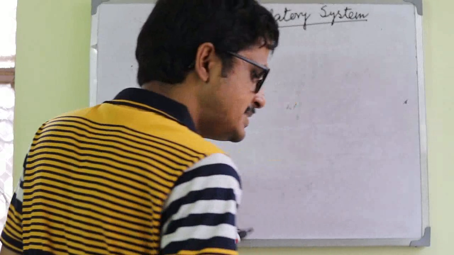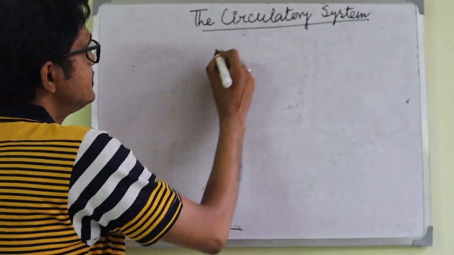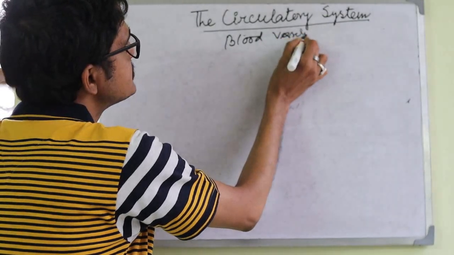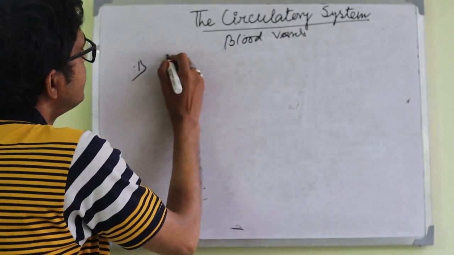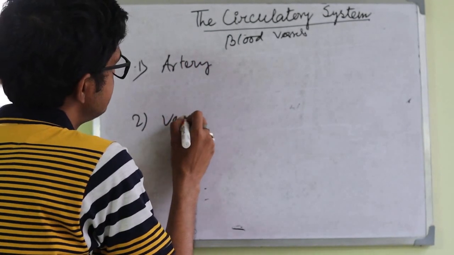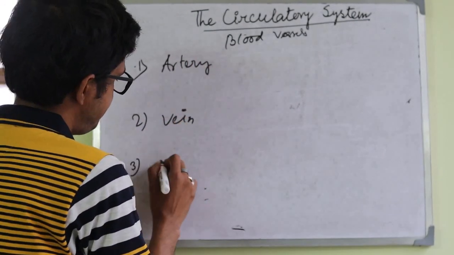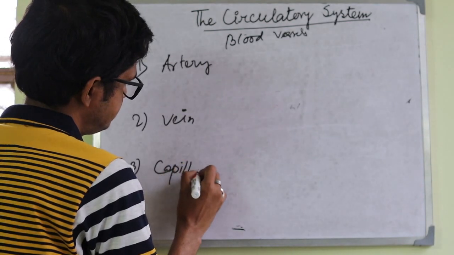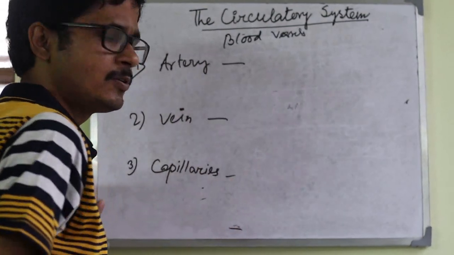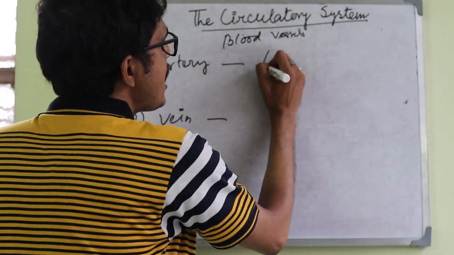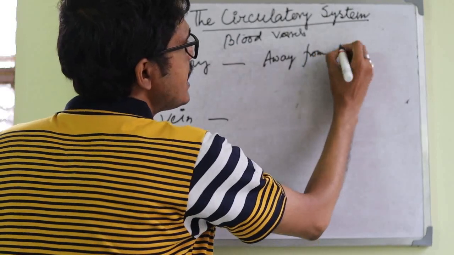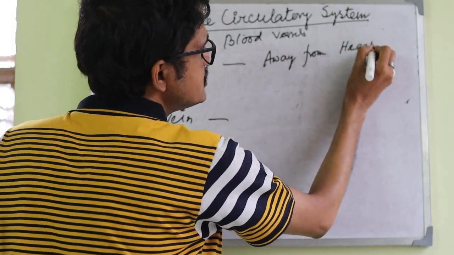blood vessels. There are 3 types of blood vessels. Number 1, artery. Number 2, vein. Number 3, capillary. Artery carries blood away from the heart.